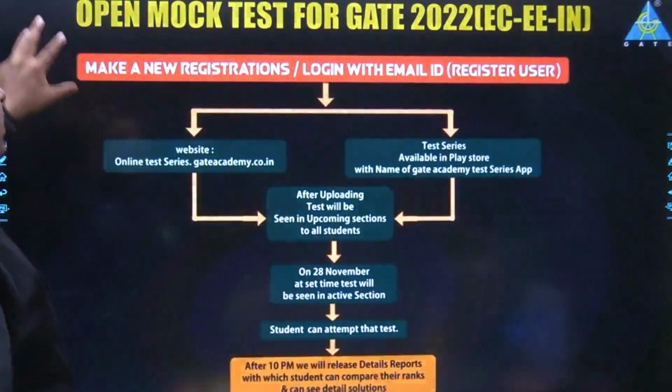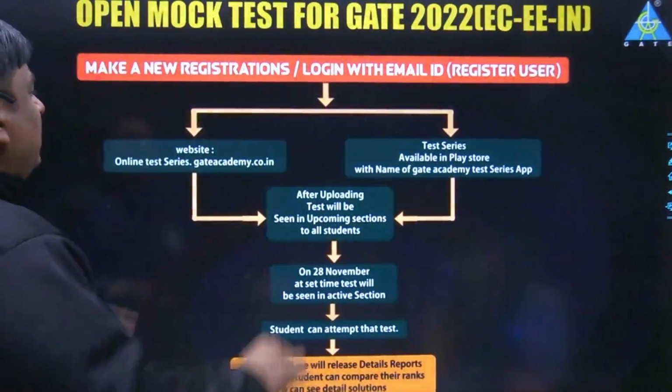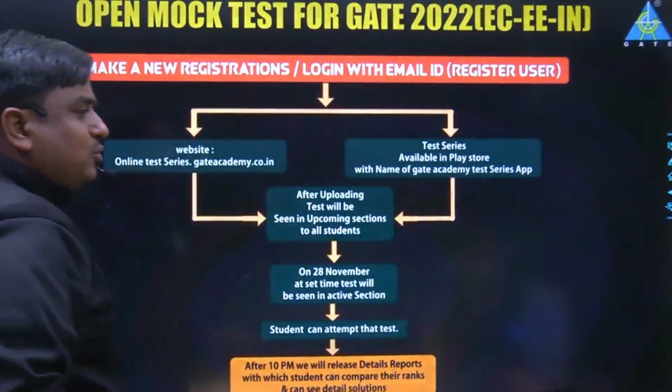So a few important points. It is completely free. That's the first thing. This is the procedure for registering yourself.